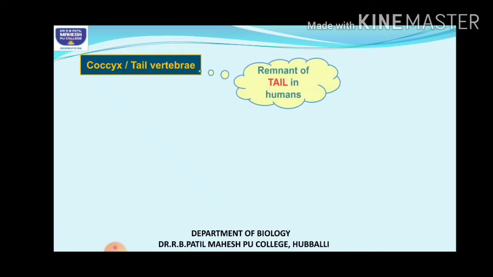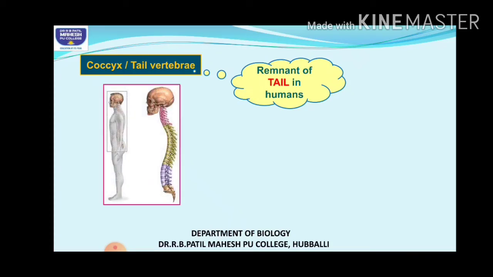In the same way, the tail vertebrae is nothing but the reduced tail part present in humans. When you observe the vertebral column in human beings, you find a small pointed structure at the end. It is nothing but the reduced tail vertebra.